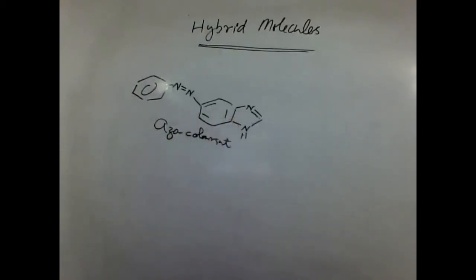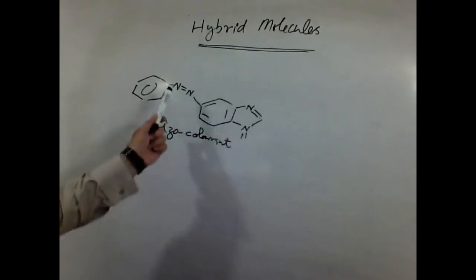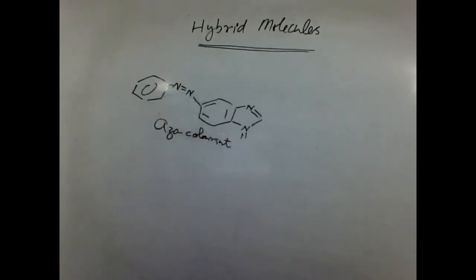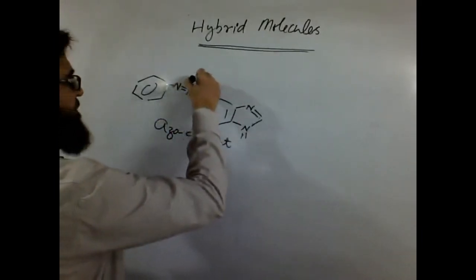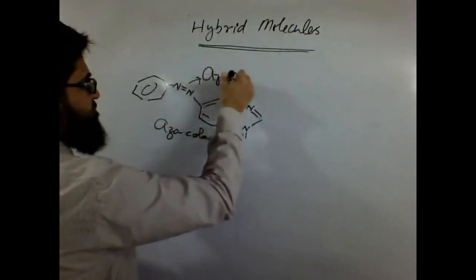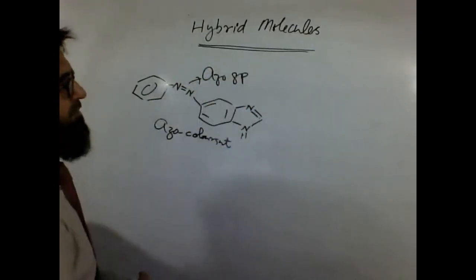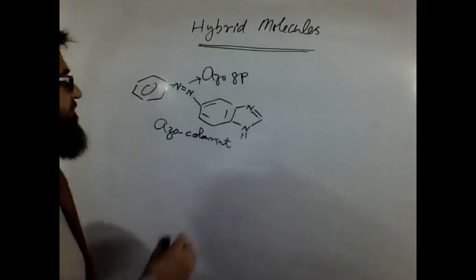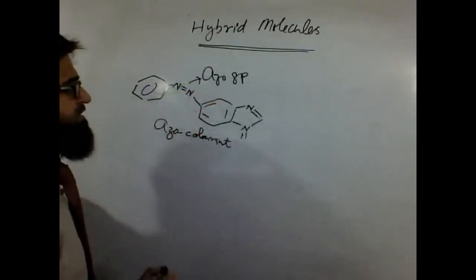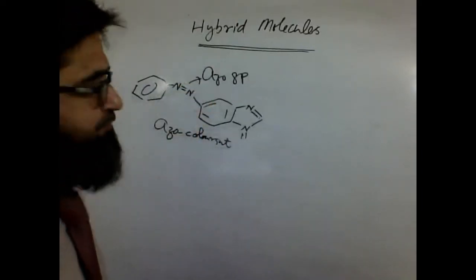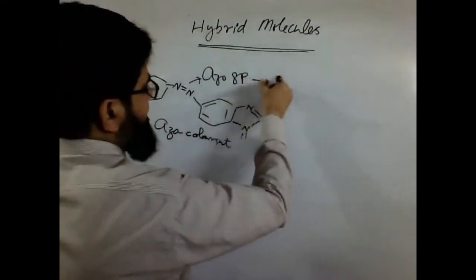What is happening over here? The formation of the azo group in this molecule. We have an idea that this azo functionality generates colors.